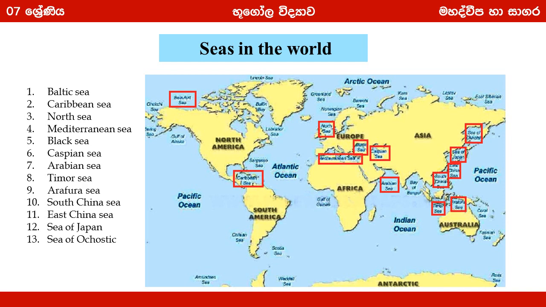Out of these seas, there are some inland seas. Caspian Sea is one of them.